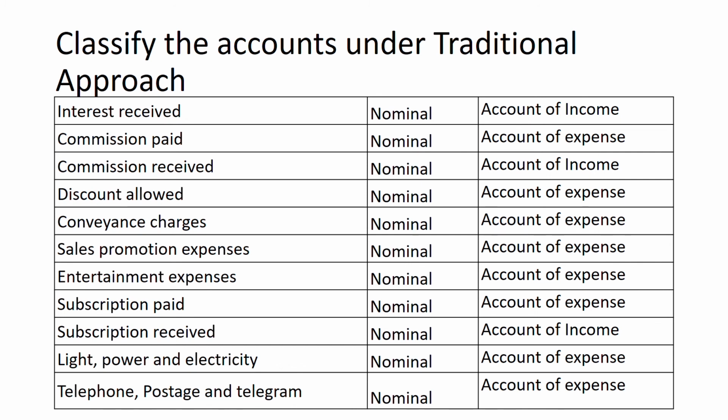Similarly, discount allowed is an expenditure which we allow on receipt of payment. Conveyance charges or traveling charges or transportation charges. Sales promotion expenses are expenses incurred by the businessman to promote his sales. Entertainment expenses incurred by the business to entertain the customers, visitors of the organization. Subscriptions paid to newspapers, subscriptions paid for magazines are expenses, which are again accounts of expense. Light, power, electricity, telephone, postage and telegram, all these expenses are to be categorized as nominal account in nature.